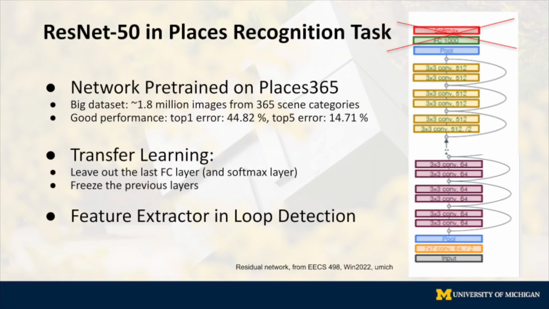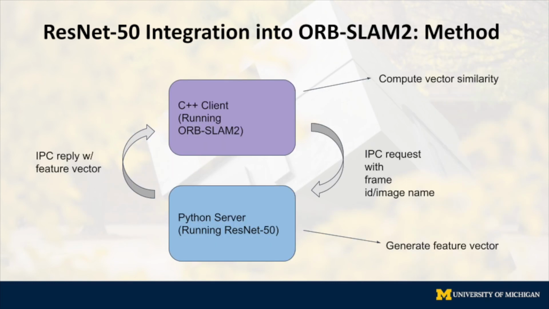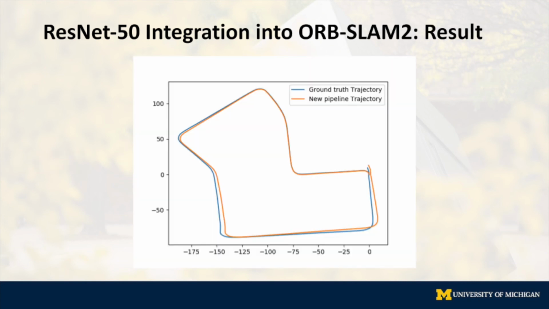Apart from visual odometry, we also deployed a deep learning network in the loop closing section, especially for face recognition tasks. We wanted to use it as a feature extractor to substitute the original handcrafted feature descriptor. Same as before, we are using sockets, but this time we are passing the feature vectors. Here are the results of our work. It actually looks not bad.